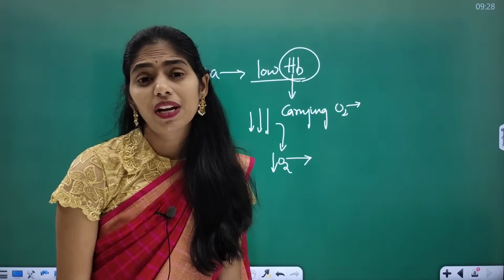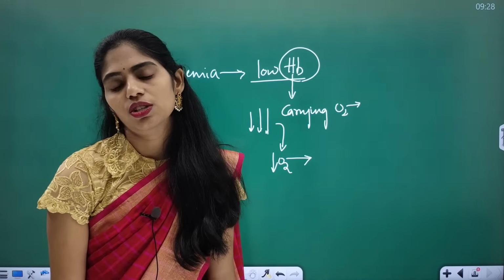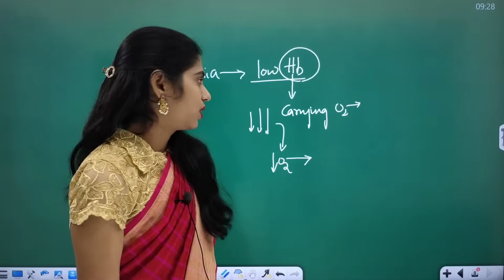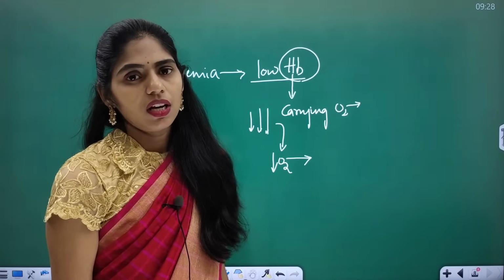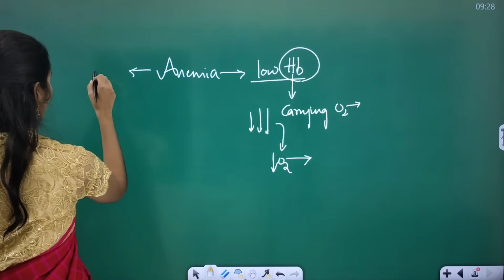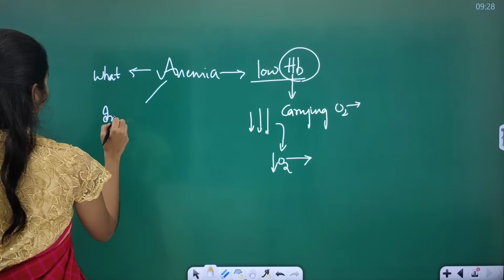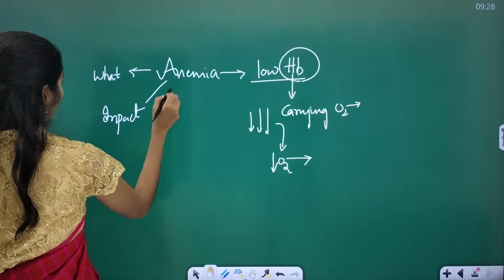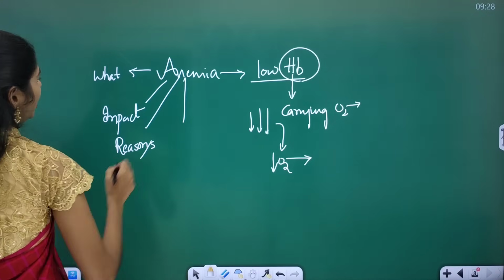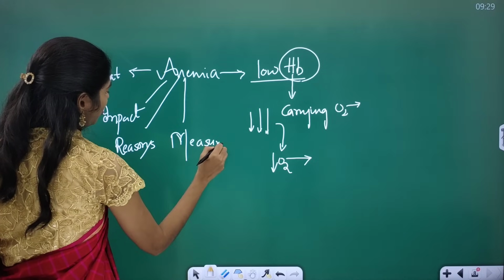If you have a low hemoglobin level, you will see giddiness, you will feel lethargy, and you will not be willing to do anything. You will feel very sick. So here you have to see what is anemia, what is the impact of anemia, what are the reasons for anemia, and what are the measures taken by the government.